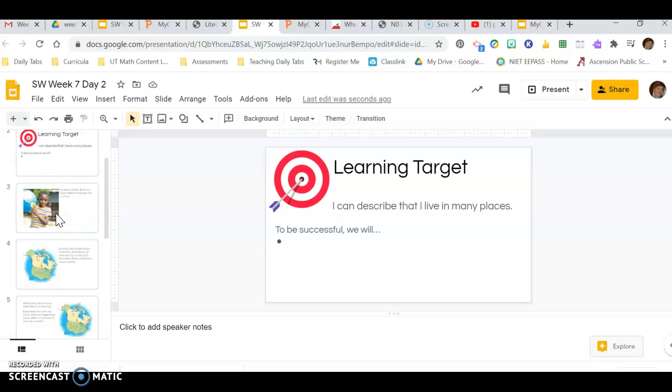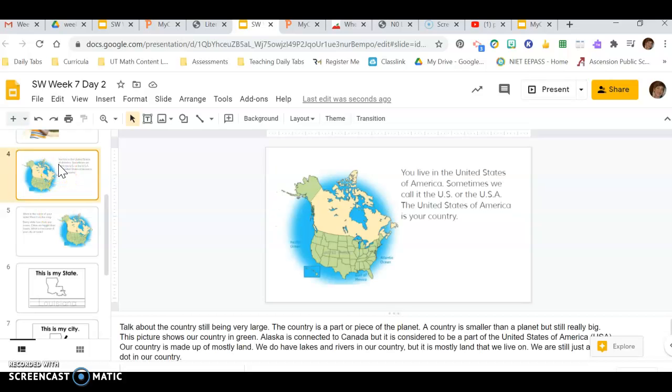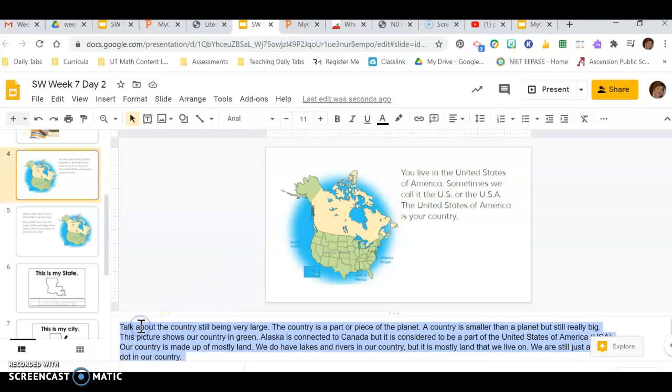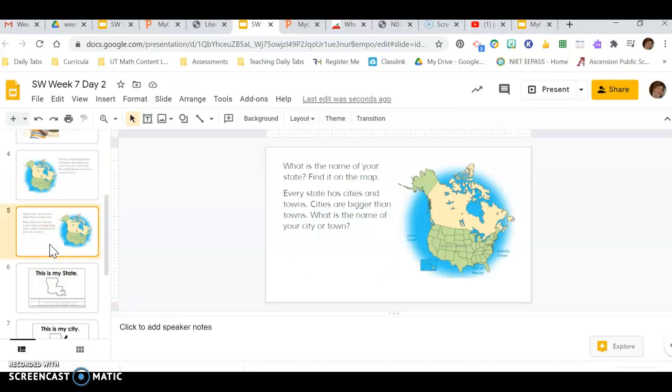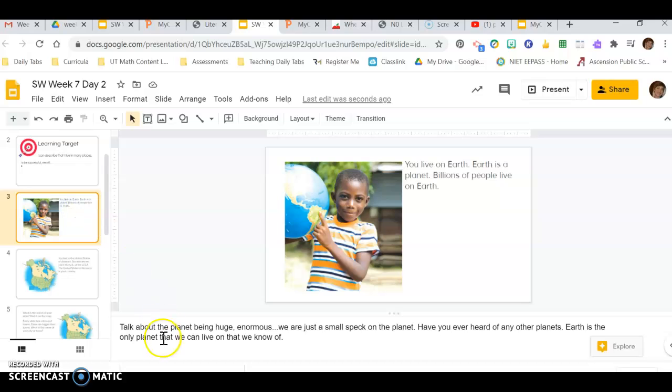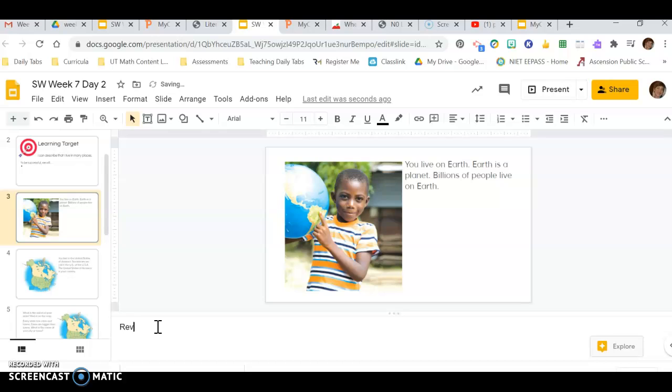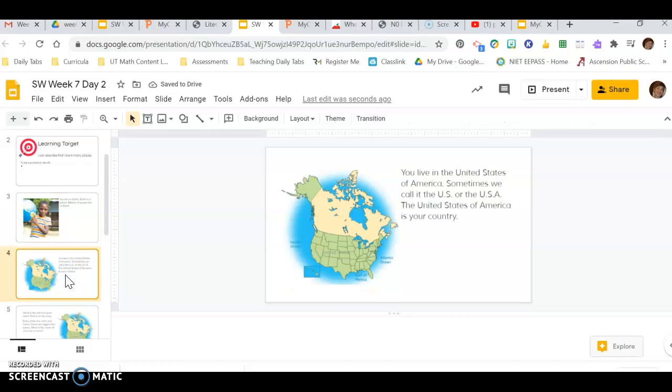Another thing I wanted to show you is that on this slide, you might read this part to the students, but then I type all kinds of things down here in the comments that I want to make sure I remember to focus on during my lesson. These are actually from Tuesday's lesson, so I'm going to delete these. This is more review today. Review what a planet is. So I'm just going to put some little notes in there.